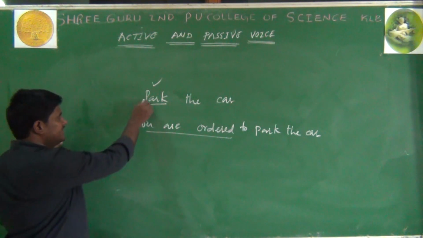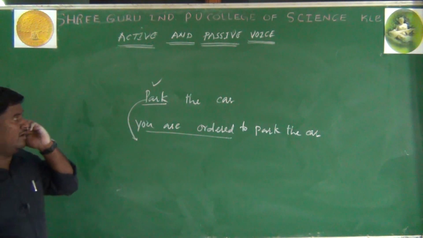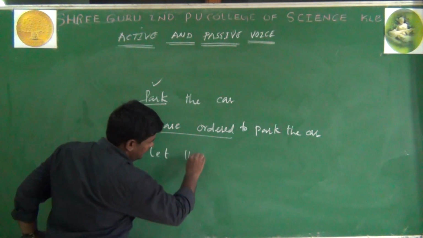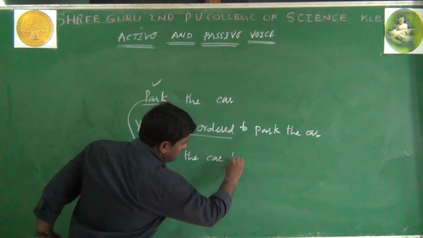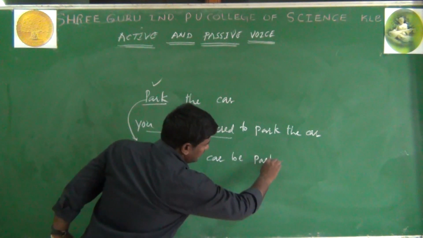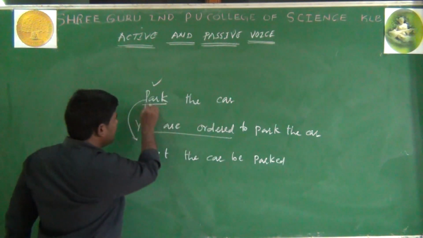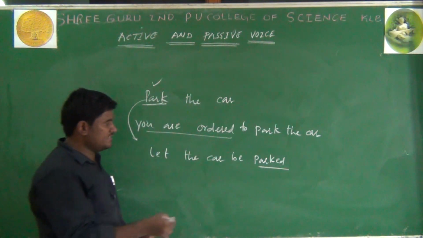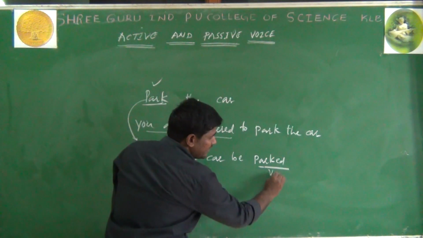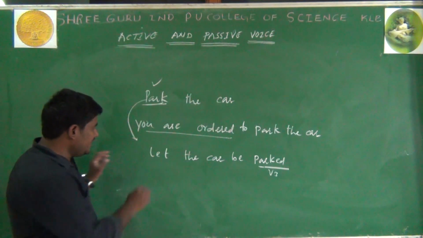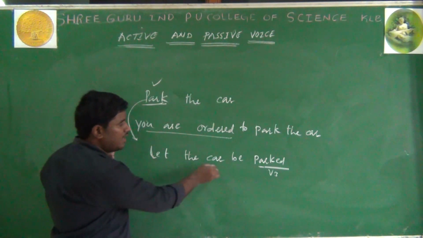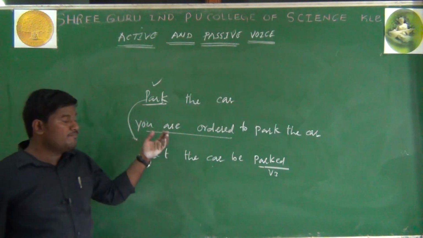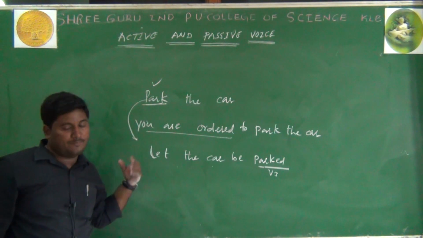And one more method is there by using the let form. Park the car, let the car be parked. What happened here? The verb park has become parked because the rule says that the verb will become V3, past participle. So we have used let the car be parked. This is how we can change an imperative sentence into passive voice.